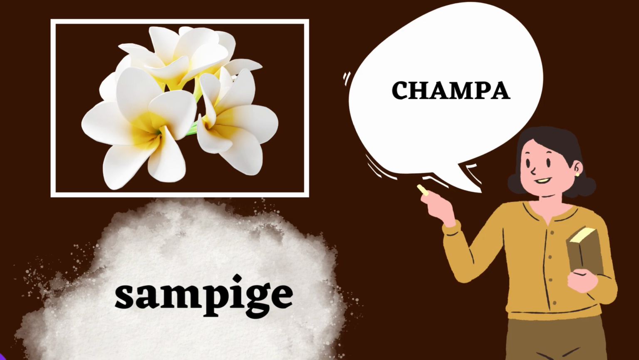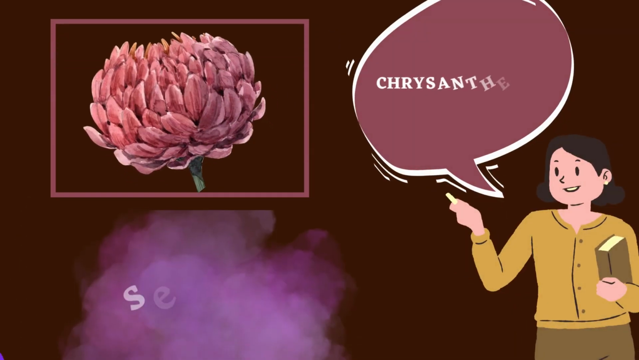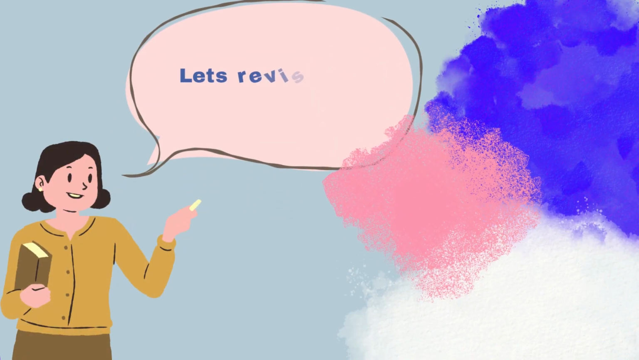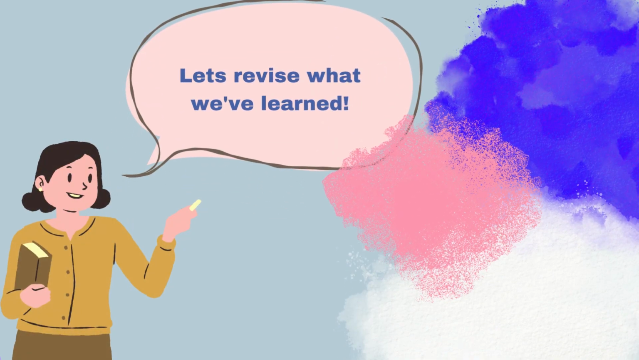Champa is Sampige. Sampige. An example for this is Billy Sampige, which means white champa. Let me repeat that. Billy Sampige. Lastly, we have chrysanthemum, which is Sevantige. Sevantige. Now it's the time to revise what we have just learned.